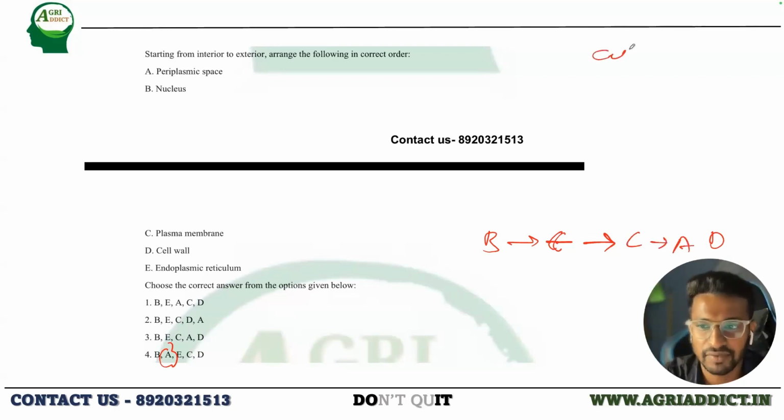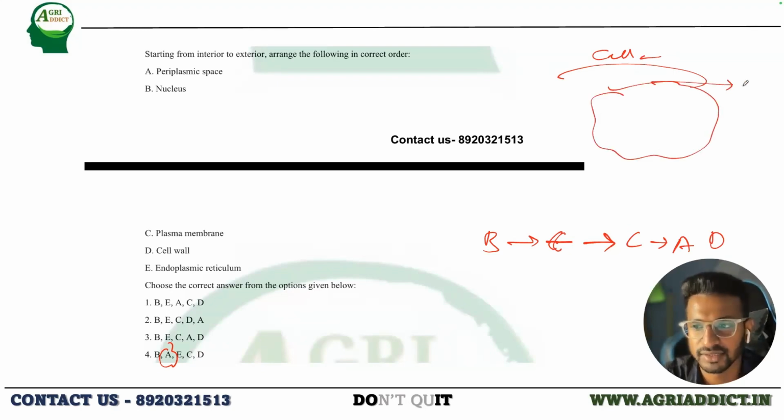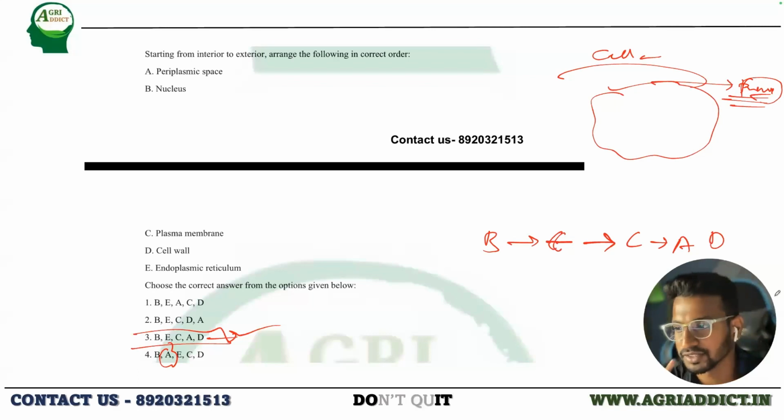So the gap between the cell wall and the plasma membrane, this is the perinuclear space. Just remember it. Okay. So the answer would be 3. Am I clear? Just tell me whether I'm clear or not first. Yes, sir. Yes, sir. Yes, sir.